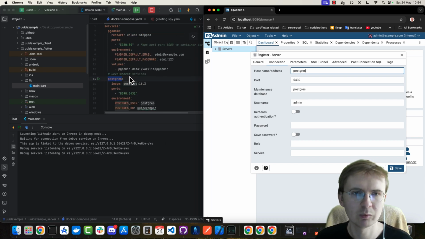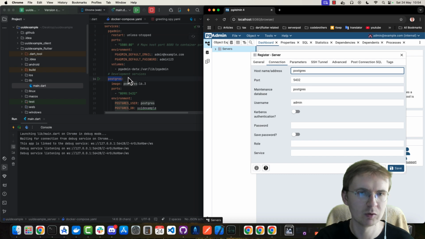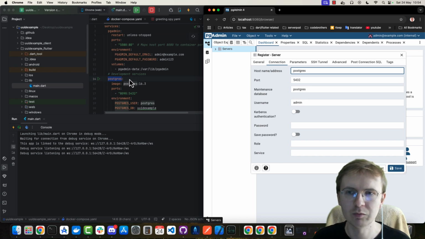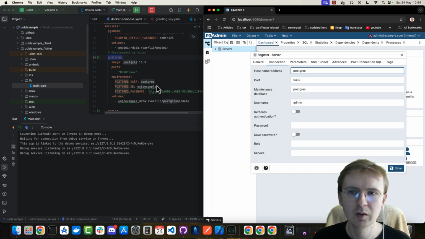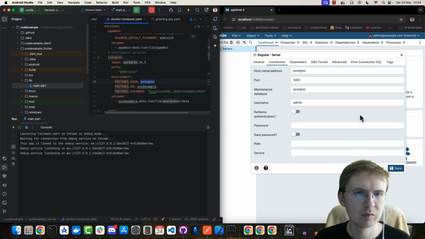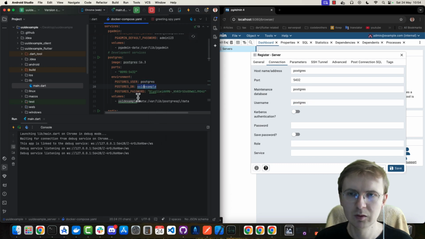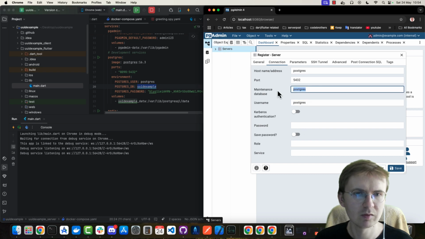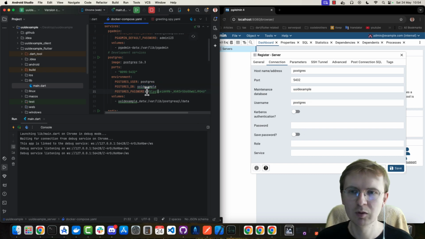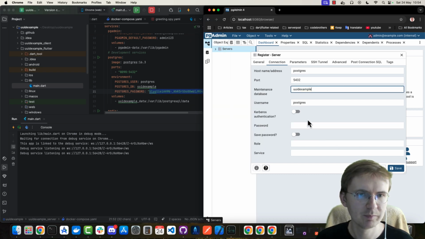If you don't know how it works, then you should probably learn more about networking with Docker Compose. Okay, so right now port is 5432, username Postgres, DB name is UUID example, and the password you also need to copy from here.